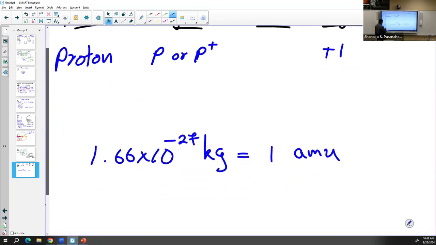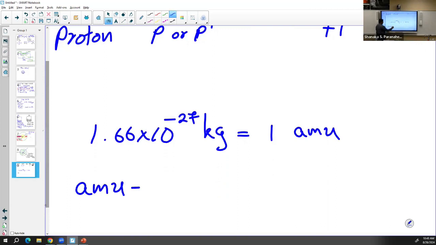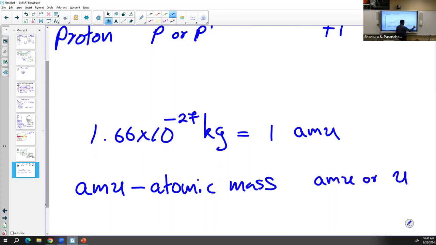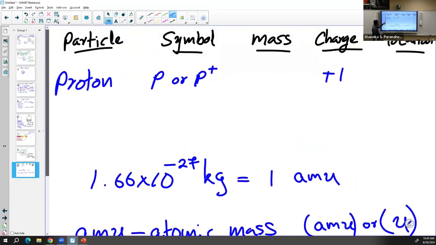AMU stands for atomic mass unit. And there's also another abbreviation for atomic mass unit, which is U. I may use both of these. Just want to let you know, because sometimes I will write U because it's short. So now you can see the mass of a proton is this number, and we call it 1 AMU.